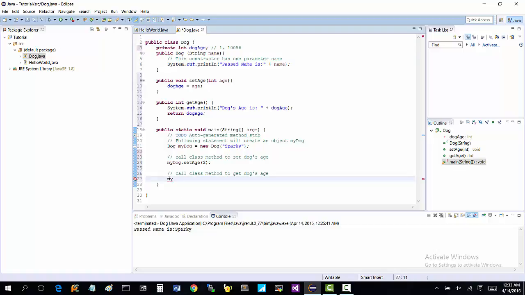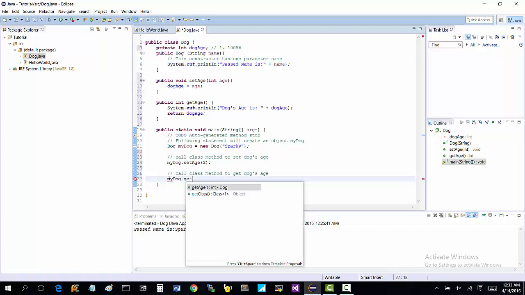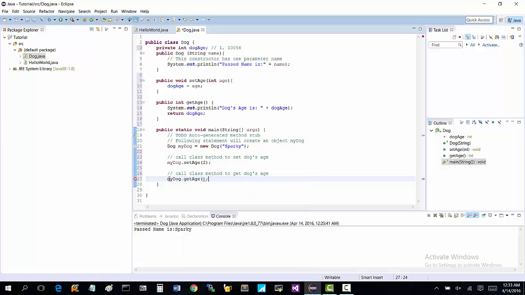Here's my dog dot get age. And what that's going to do is print this line, dog is 2. It's going to say my dog's age is 2. Okay?